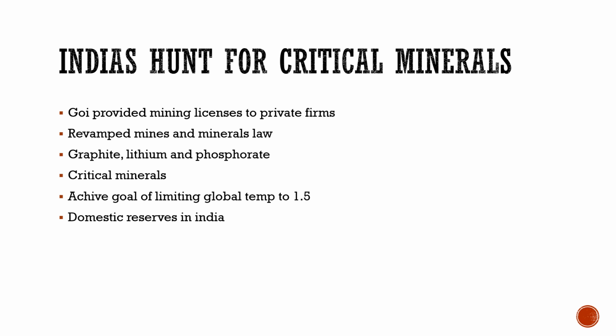हमने पहली चीज़ जो पढ़ी कि जो इंडिया ने माइनिंग एंड मिनरल्स लॉ अमेंड किया था, according to that amendment the Government of India provided mining licenses to the private firms, so that they can mine. According to this mining amendment revamping the mines and minerals law, they listed out 30 important critical minerals which included lithium, cobalt, nickel, copper, phosphate, graphite and all that. So they had listed these 30 critical minerals.